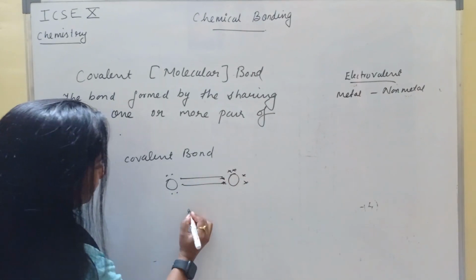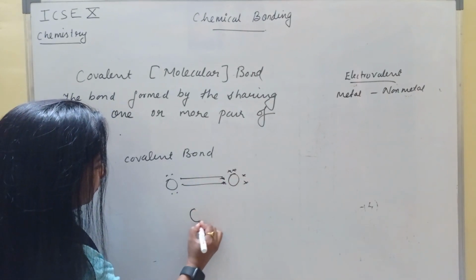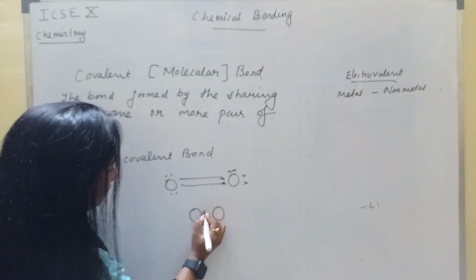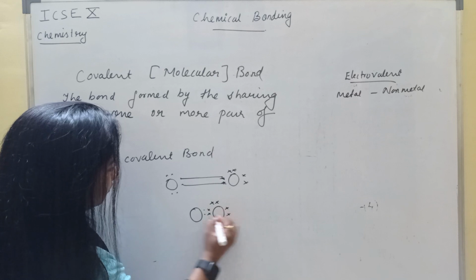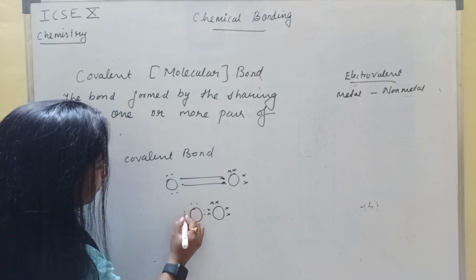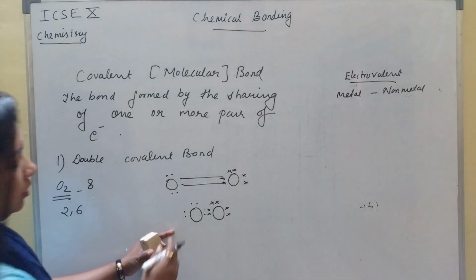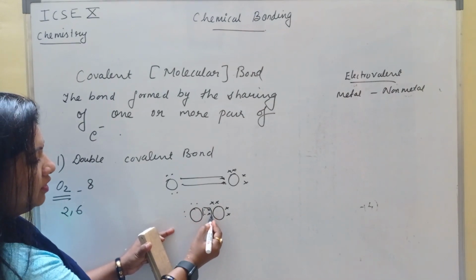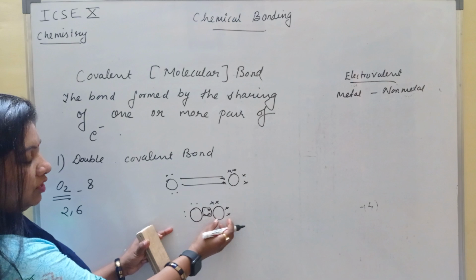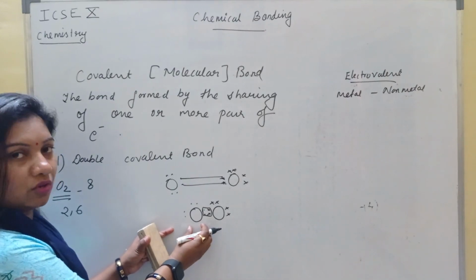Sharing takes place, and they form a bond. Now if you count, you will get 1, 2, 3, 4, 5, 6, 7 and 8. So this electron pair belongs to this oxygen atom as well as this oxygen atom.